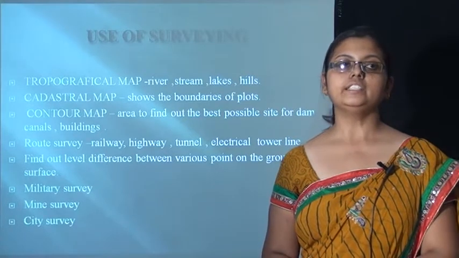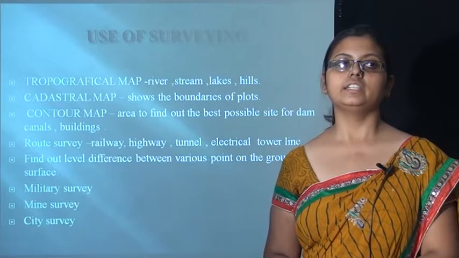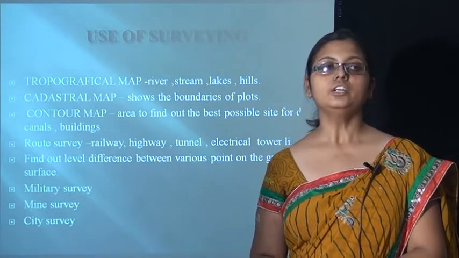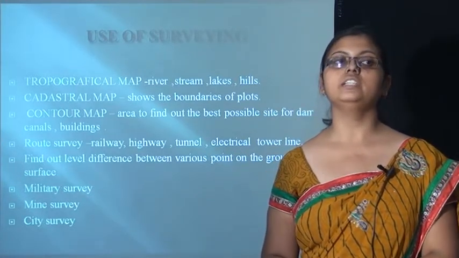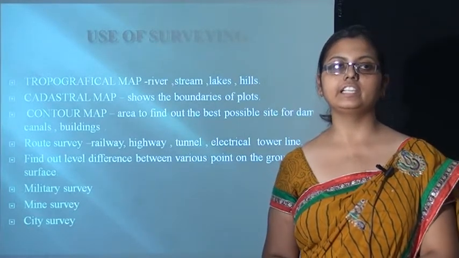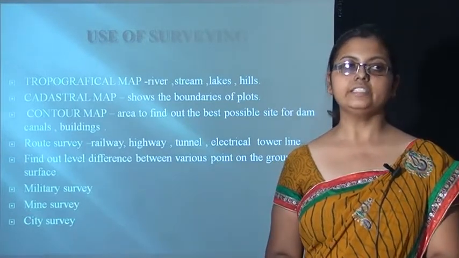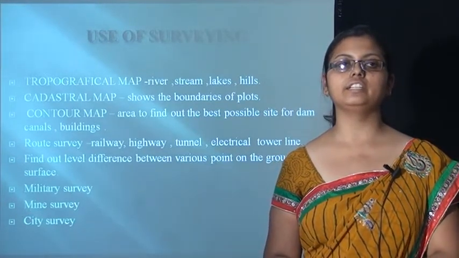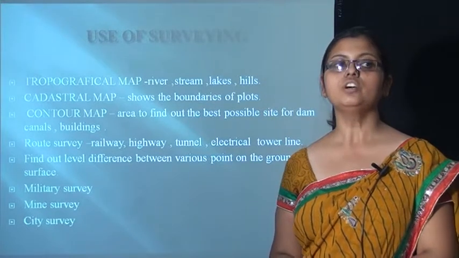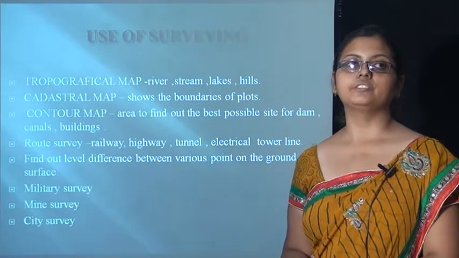Contour map. It is used to find the best possible sites for a dam, canal and building. Route survey. It is used for routes of transportation, for railway, highway, tunnel, electric tower line. Another use is to find the level difference between various points on the ground surface for military survey, mine survey and city survey.